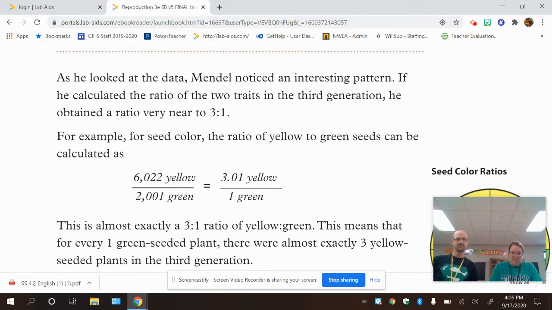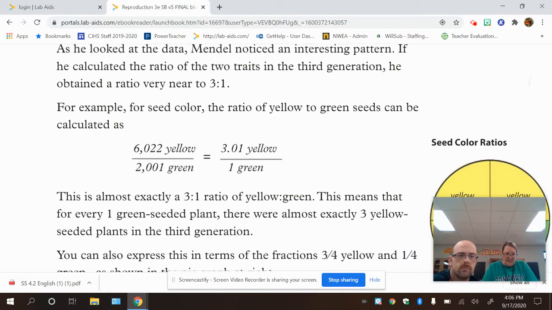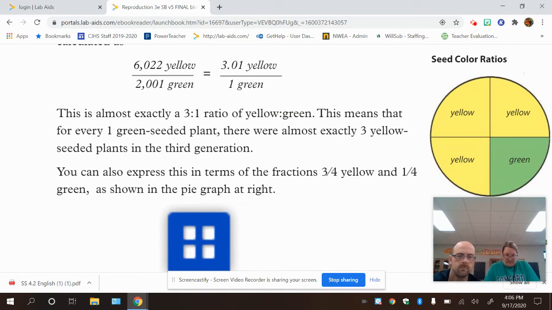For example, for seed color, the ratio of yellow to green seeds can be calculated as, and if you take a look there, you'll notice that he had 6,022 yellow versus 2,001 green. And when you calculate that, you end up with basically a 3 to 1 ratio of yellow to green. This is almost exactly a 3 to 1 ratio of yellow to green.